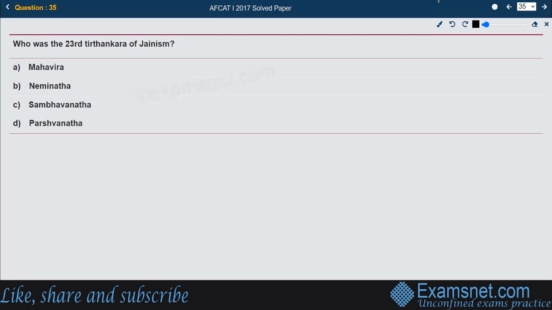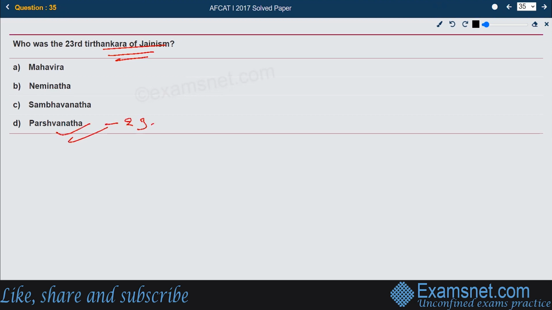Who was the 23rd Tirthankar of Jainism? That is the question. It came in the last question also. Option A, Mahavira; Neminatha; Sambhavanatha; Parshvanatha. The right answer is that the 23rd Tirthankar of Jainism was Parshvanatha.